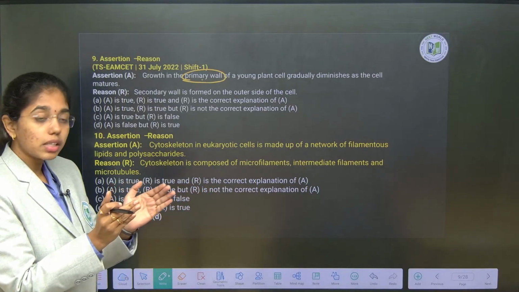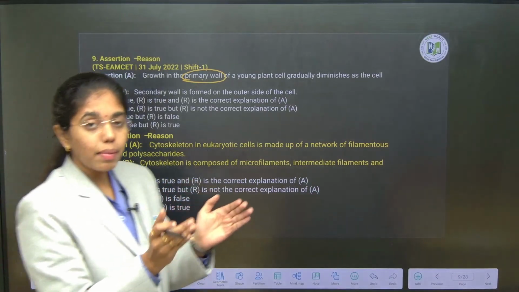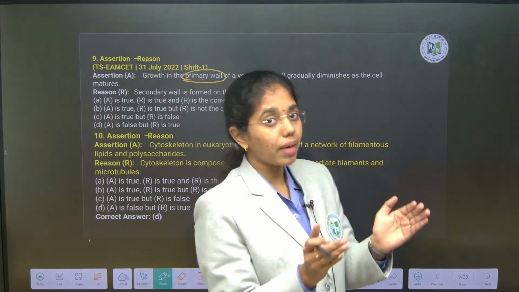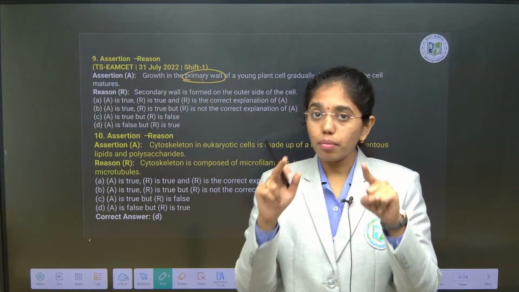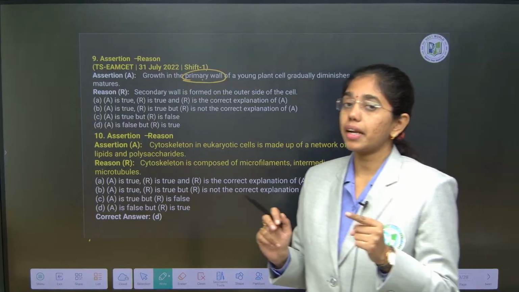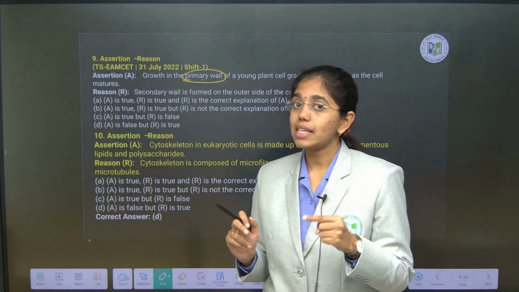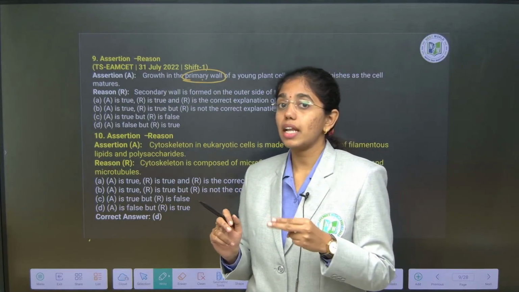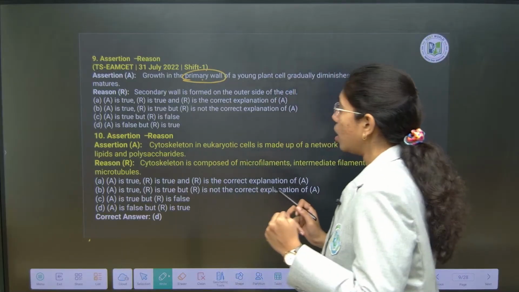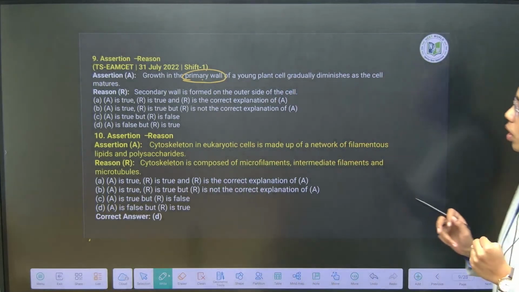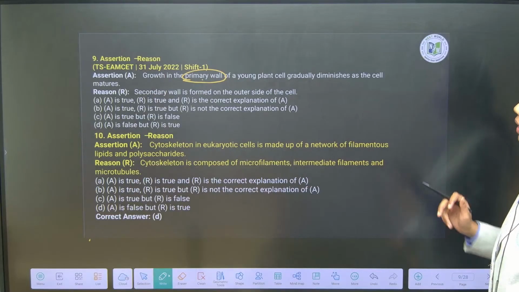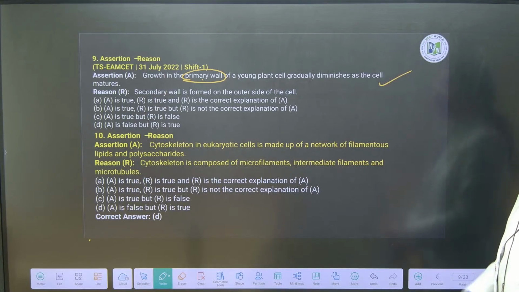This will be increasing the space for cytoplasm and decreasing the space for the primary cell wall. Thereby, the primary cell wall layer gets disintegrated as the cell matures and as the secondary cell wall layers get increased. So here, growth in the primary wall of the young plant cell will gradually diminish as the cell matures. This is true.